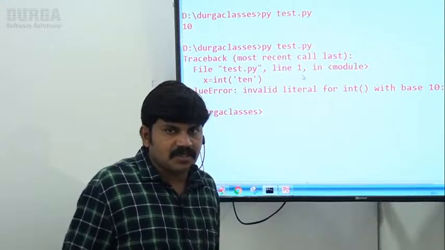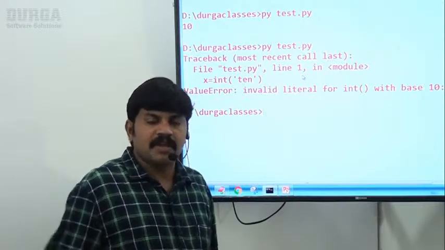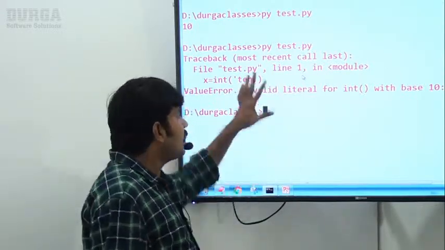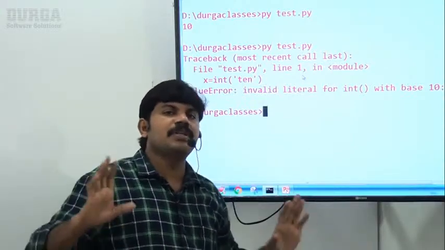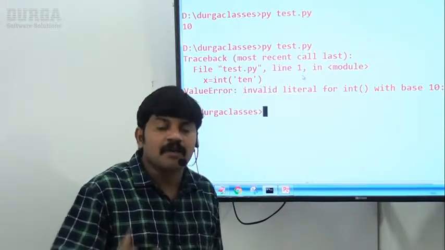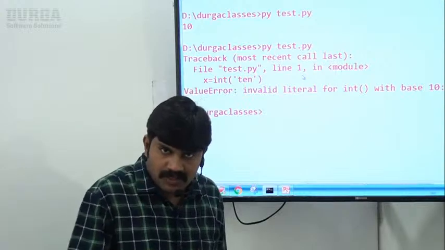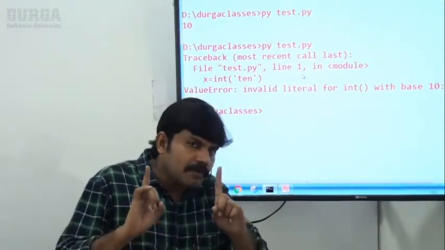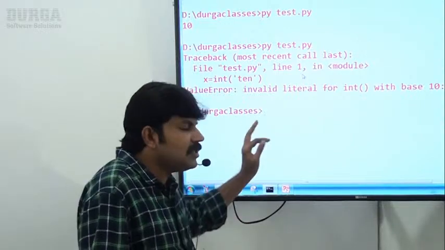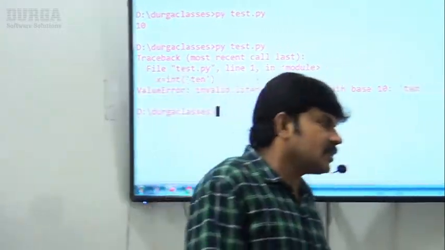Such type of exceptions are called predefined exceptions, Python virtual machine exceptions, or inbuilt exceptions. Are you in a position to understand? Whatever we discussed up to this, these are predefined exceptions only. The second category, user defined exceptions, we will take care of. Have a look once, up to this, whatever we covered.